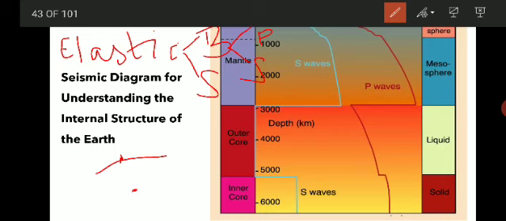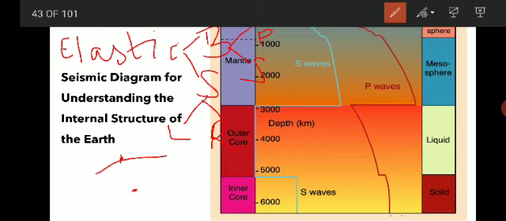S waves are secondary waves, not surface waves, and they are also called transverse waves. Then the surface waves are also of two types: L waves or Love waves, and Rayleigh waves. Love wave and Rayleigh wave are the two types of surface waves.